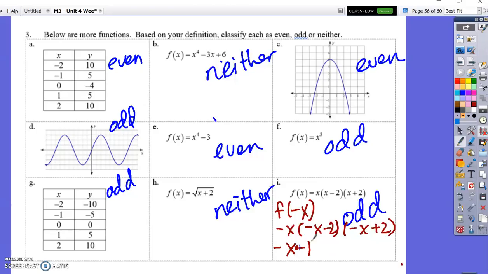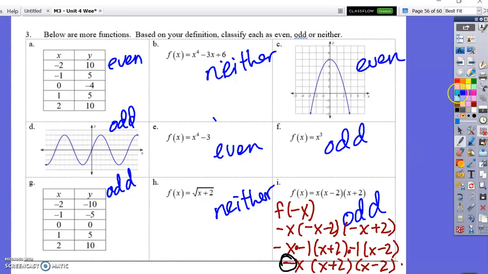So at negative x, I'm going to pull out the negative 1 from this. So times negative 1, x plus 2. I'm going to pull the negative 1 out of this, negative 1, x minus 2. So I've got negative x, negative 1, so that's negative x, and then x plus 2 and x minus 2. And you'll notice it's exactly the opposite, with this negative sign right here, of the original. Notice these two switch signs. That's the exact opposite. And so that's how we can algebraically decide.